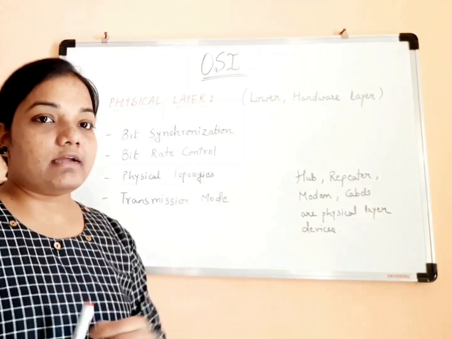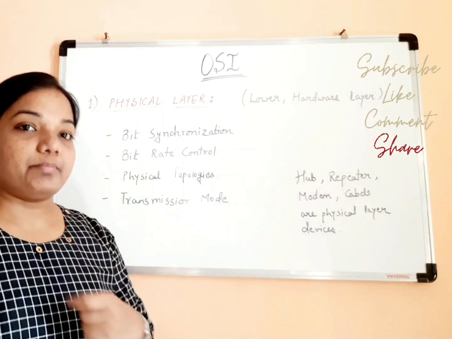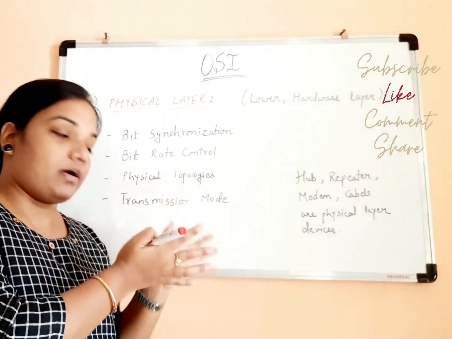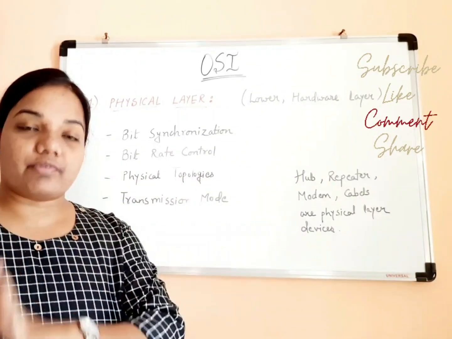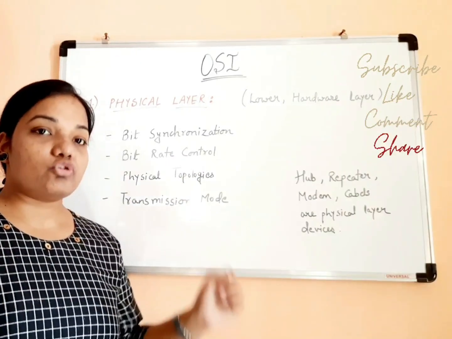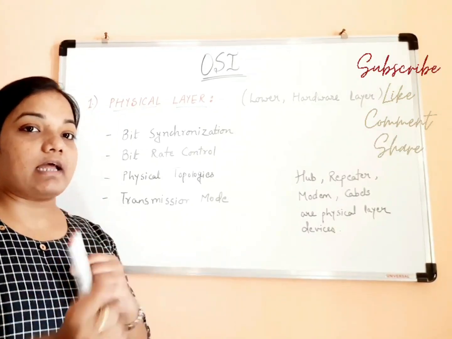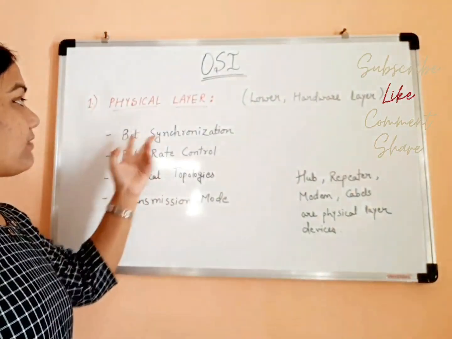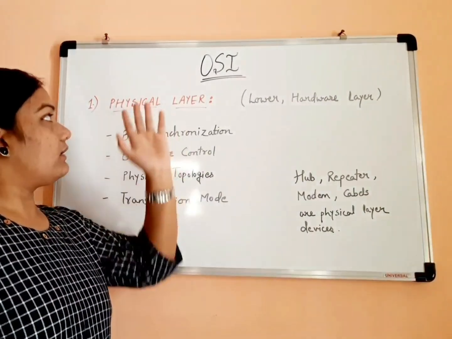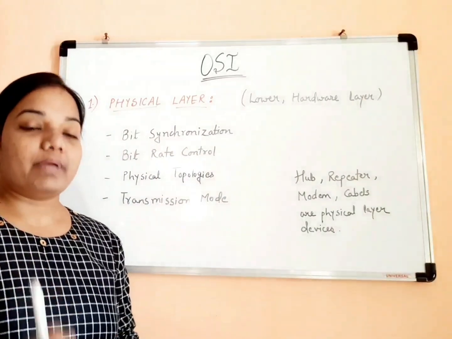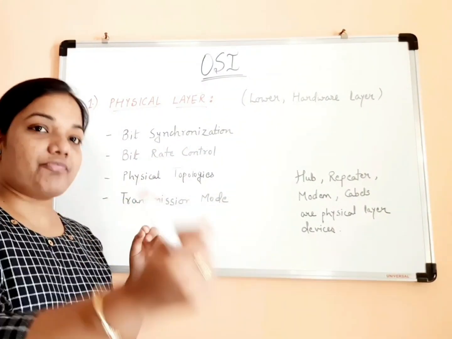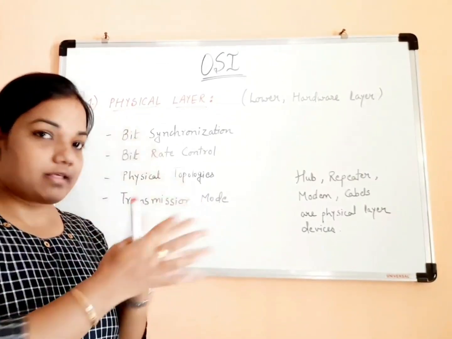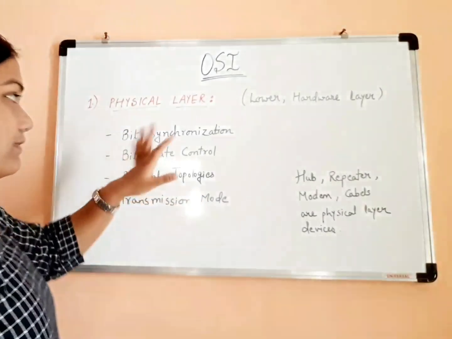This physical layer is responsible to synchronize the bits using a clock. There is a clock defined at the side of sender as well as at the side of receiver, and this clock is used to ensure that all the bits that are being transferred are in synchronization. So bit synchronization is an important function of physical layer to make sure that all the bits transferred from one physical layer to another physical layer are synchronous.